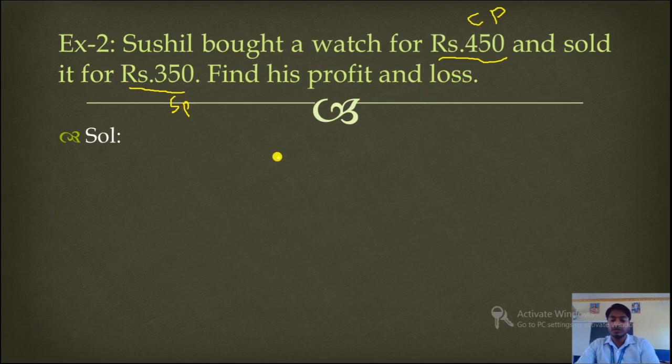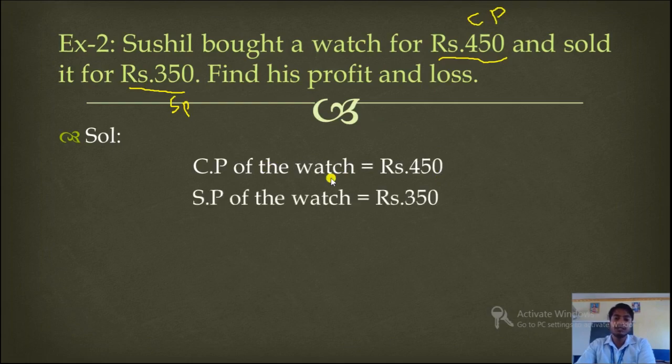So what is given here? Cost price of watch is given, that is 450. Selling price of watch is given, that is 350. Now clearly you can see cost price is greater than selling price. So 450 is more than 350. That means cost price is more than selling price. That means there will be loss.